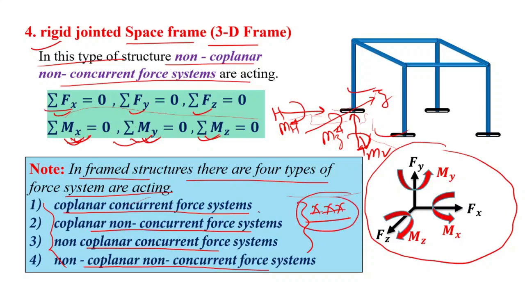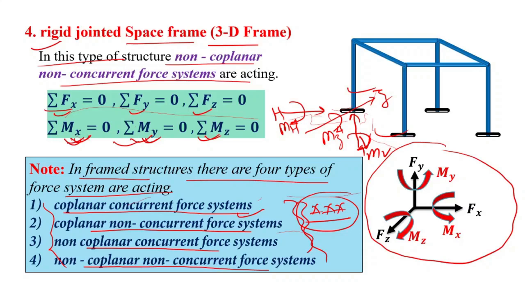So one mark objective is this. In the various types of structure, which type of force system is acting? Suppose they ask, in the 2D truss what kind of force system will be acting, and these four will be in your options. So what is your answer? Coplanar concurrent force system, right? So here the different types of framed structure are completed.